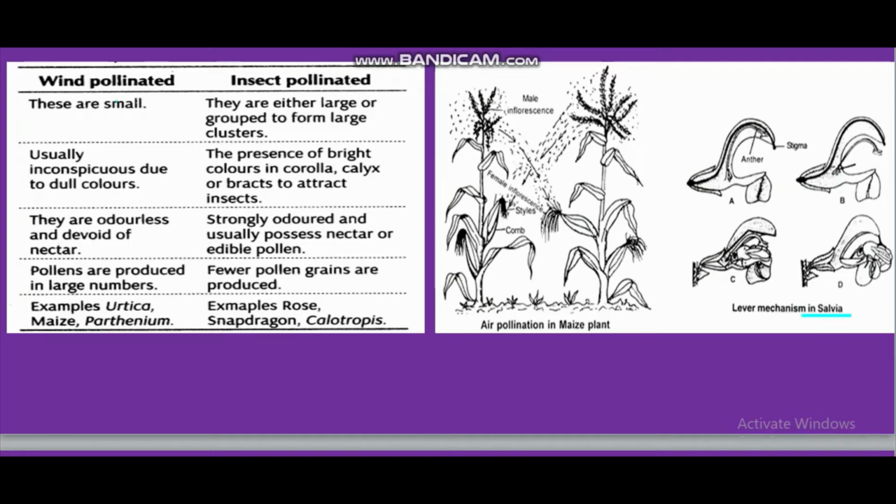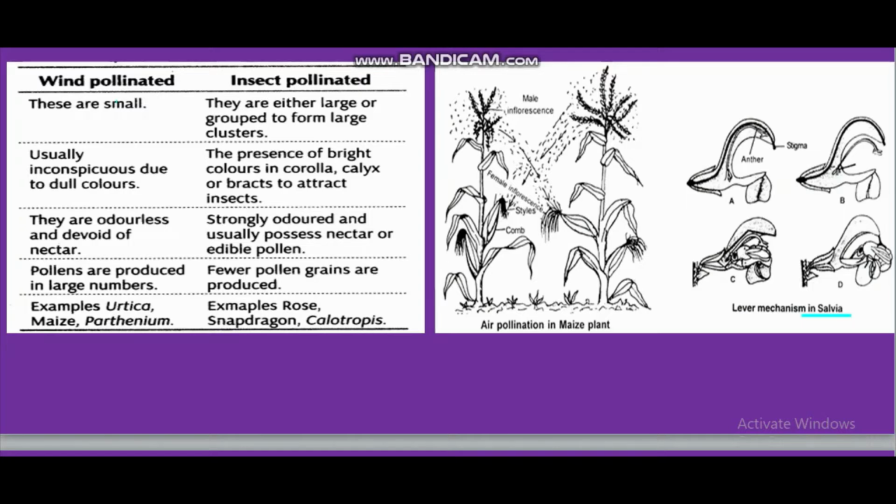You can see this is a beautiful flower, and the flower provides a platform for the insect to rest, as well as for taking nectar. The insect reaches here and pollination takes place. When the insect sits on this platform, pollen grains are shed over the insect's body and there is pollination. So this is insect pollination.